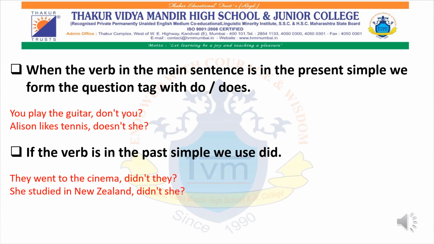And since that sentence is positive, I have converted it into negative and just added the subject. Don't forget the structure, as I have just explained: auxiliary verb plus, if it is positive, then n't plus subject, but the subject will be a pronoun. If the sentence is negative, then auxiliary plus subject. That's it. She studied in New Zealand. So over here also there is no helping word provided, and therefore we have used did, not she. I hope till here the concept is clear.